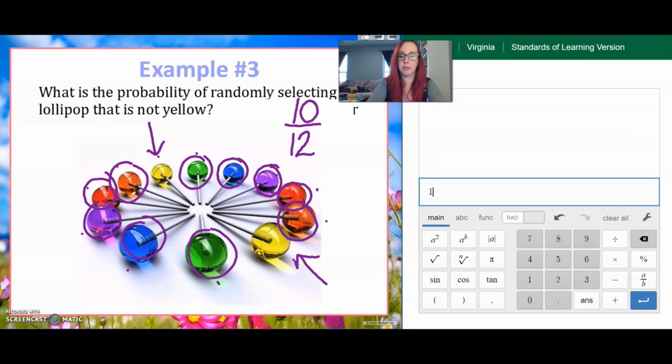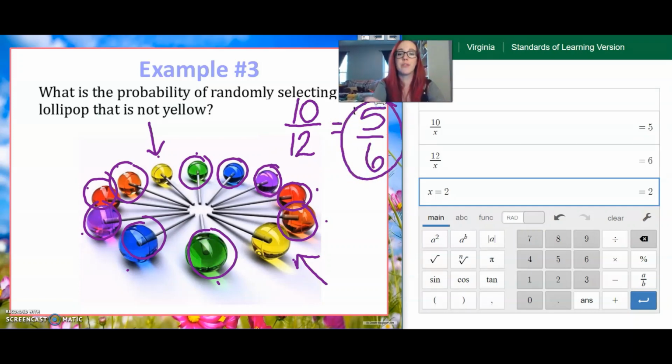Now let's come over here and simplify this just like we did with the last one. We'll start at 10 because you should always start with the numerator. Doesn't work. 9, 8, 7, 6, 5, 4, 3, 2, and that one works. So we get that our answer is 5 out of 6. So 5/6 of the time, you're going to select a lollipop that's not yellow. And I know the simplifying can seem like it takes a little while, but it's worth practicing now because the numbers will just get bigger.